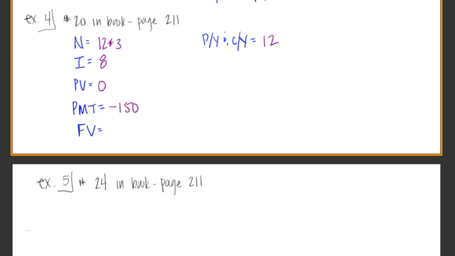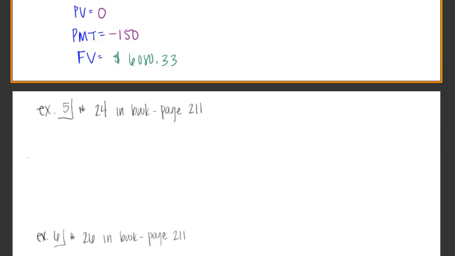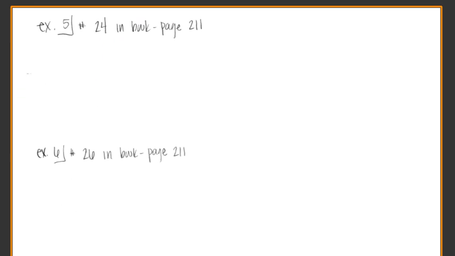All we have to do is go to future value, ask it to solve it for us, and I get a future value dollar amount of $6,080.33. So there you go. Just by making $150 payments every month, in just 3 years, $6,000. Not too bad.